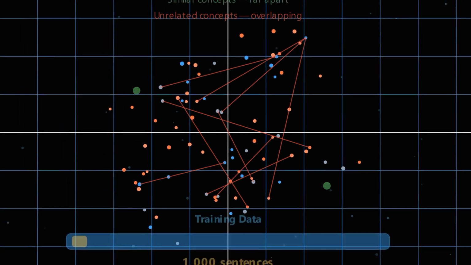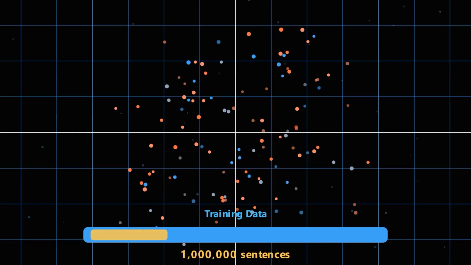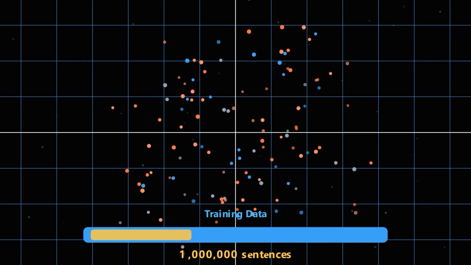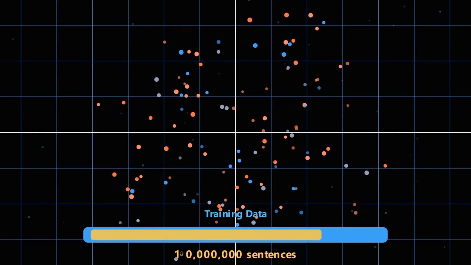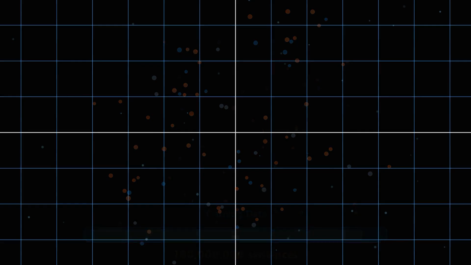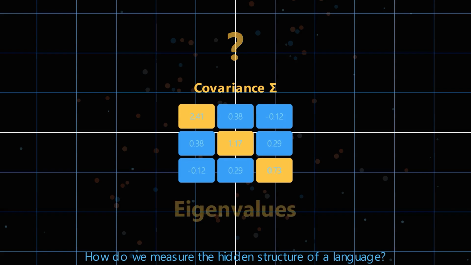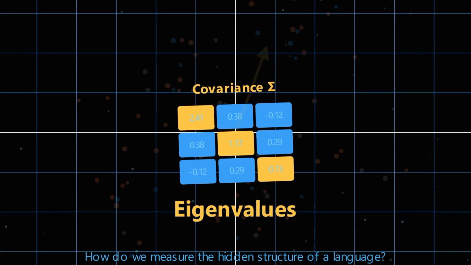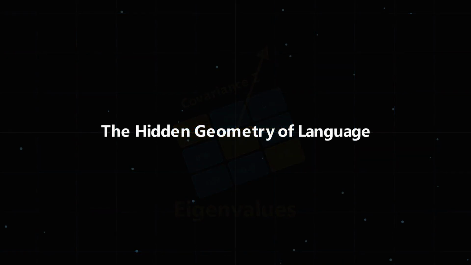So we add more data, millions of additional sentences, larger datasets, longer training, but a bigger dataset doesn't automatically create better mathematical structure. So, here's the real question. Before we improve a language model, how do we measure whether its embedding space is actually well organized? Surprisingly, the answer comes from one of the most beautiful ideas in linear algebra, eigenvalues.